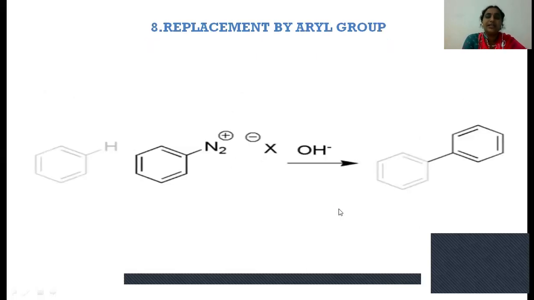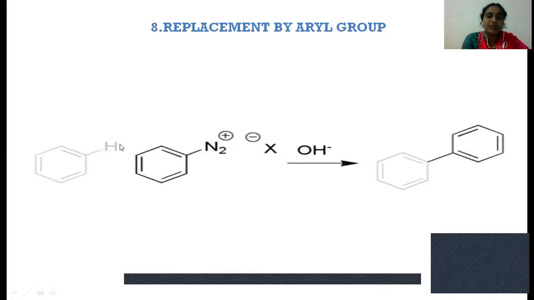And the next reaction is the replacement of the benzene diazonium group by an aryl group. Here, benzene reacts with benzene diazonium chloride in the presence of a base. This base, OH minus, first takes a benzene proton as H plus, so H plus and OH minus are eliminated as water.